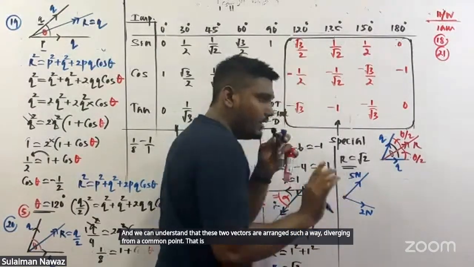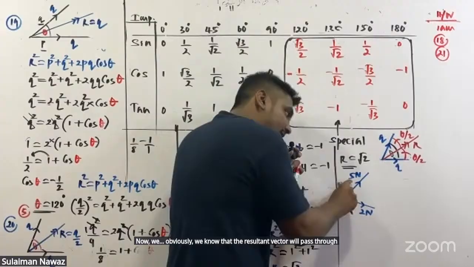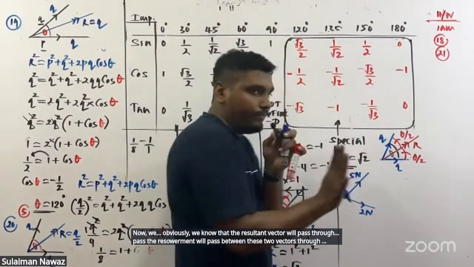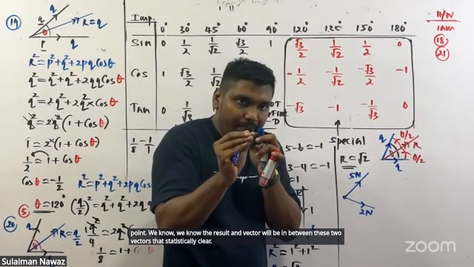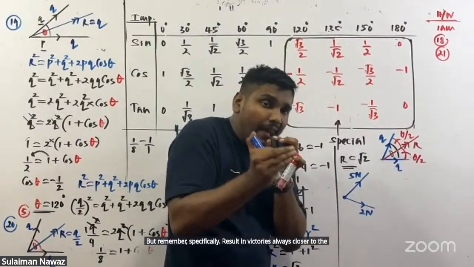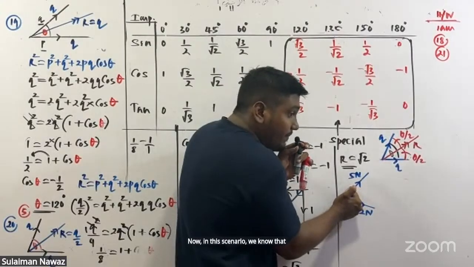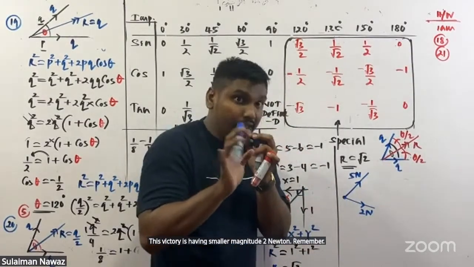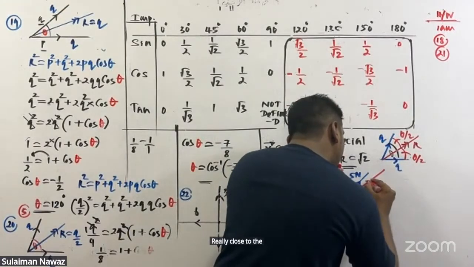That is also clear. Now we know that the resultant vector will pass between these two vectors through the diverging point. We know the resultant vector will be in between these two vectors. That story is very clear. But remember, specifically, the resultant vector is always closer to the vector having larger magnitude. In this scenario, this vector has larger magnitude, 5 Newton. This vector has smaller magnitude, 2 Newton. The resultant vector is really closer to the larger vector.